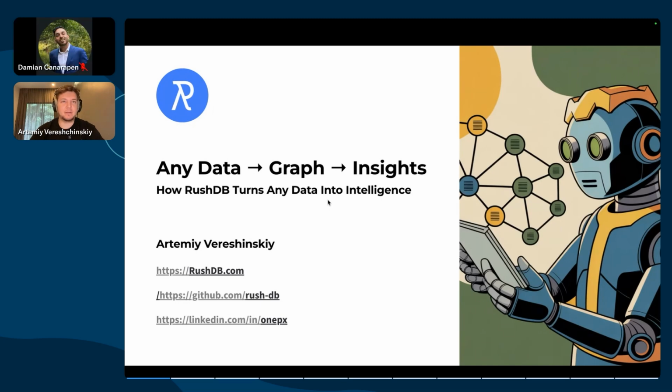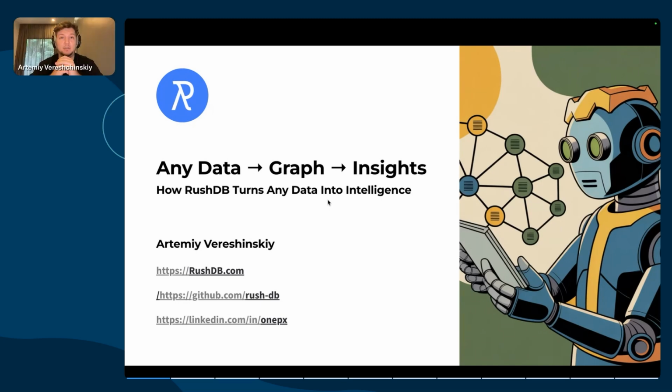Hello, my name is Artemiy, and today we'll see how to bring graph data intelligence to any data without excessive preparations and eliminate rudimentary data rituals, to bring unmatched speed and data observability for dev teams and AI agents by introducing the so-called labeled meta-property graphs with hyperproperties approach, which we are proudly crafting in RushDB.